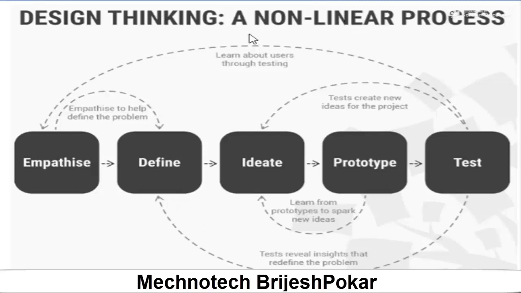Design engineering is a non-linear process, right? In which there are empathize, define, ideate, prototype, and test. So it may be like test comes to ideate, then again prototype, maybe prototype comes to ideate, then again test comes to define. So from this image you can easily understand it is a non-linear process, right?